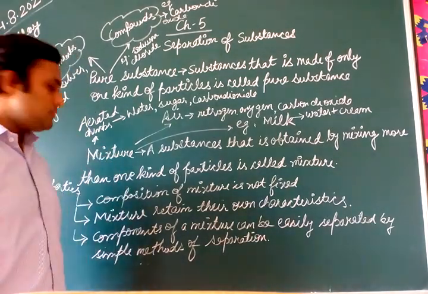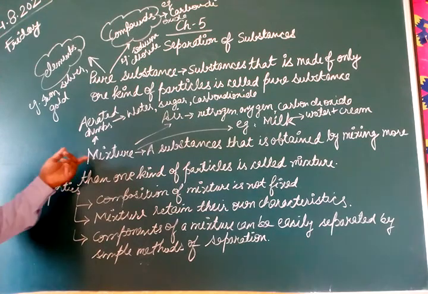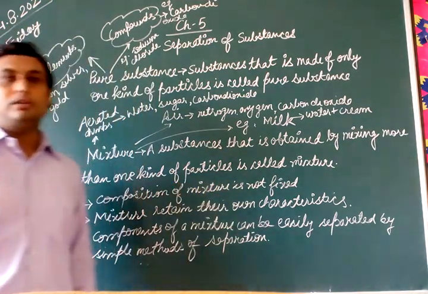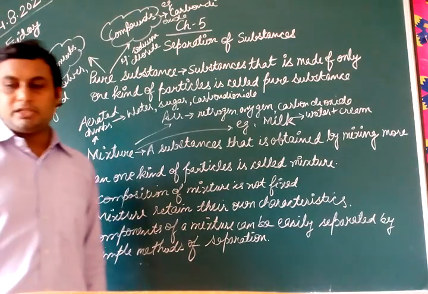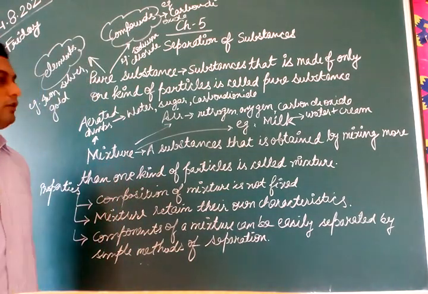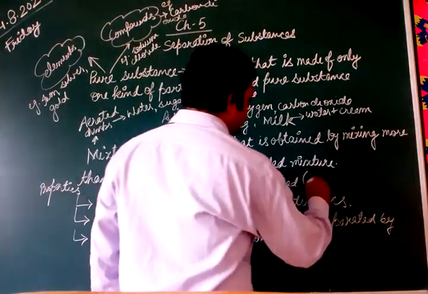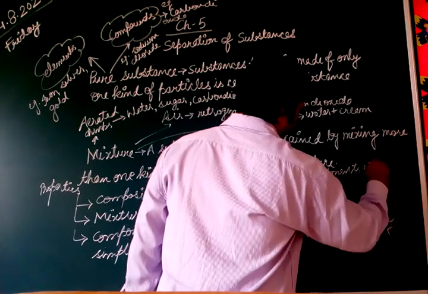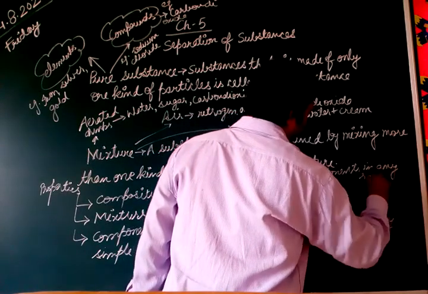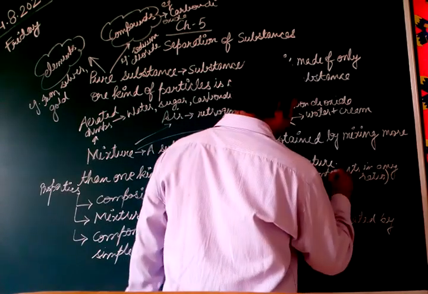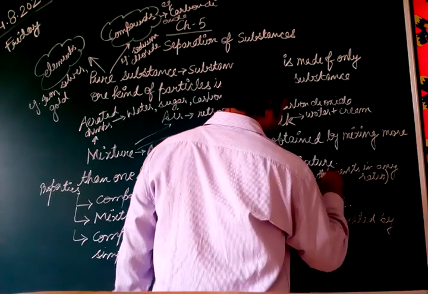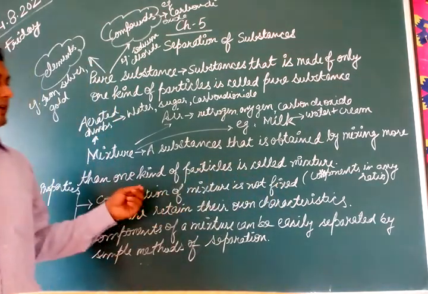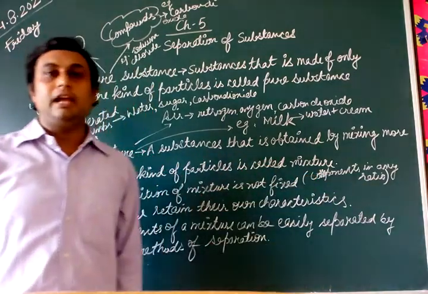Next are the properties. If we talk about the properties of a mixture, the composition of a mixture is not fixed. The components can be in any ratio. So the composition of a mixture is not fixed. Why is it not fixed? Because its components can be in any ratio.